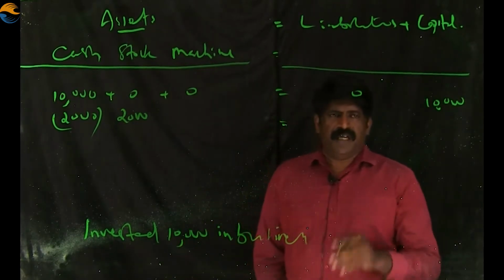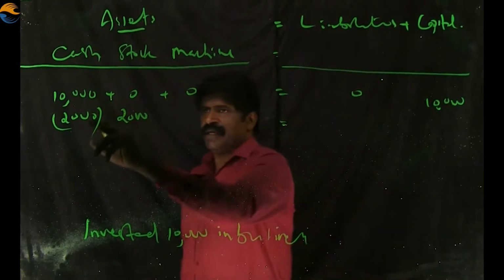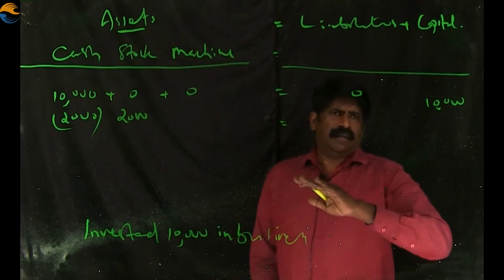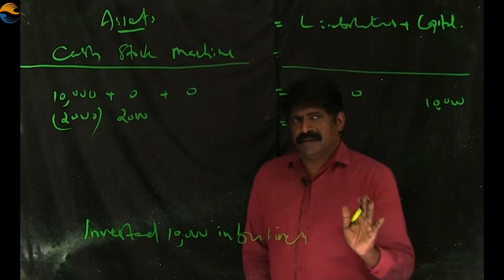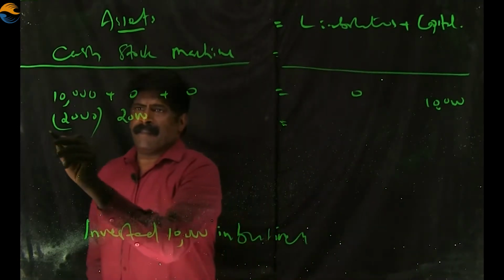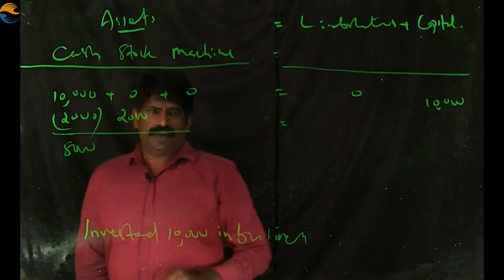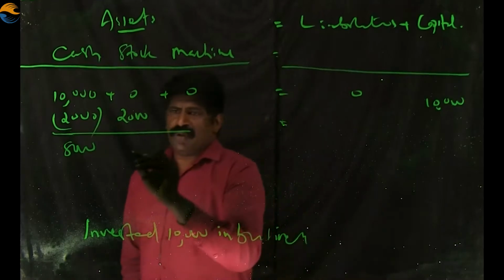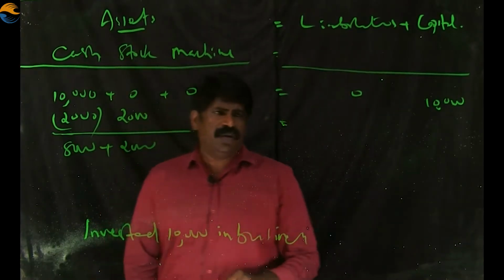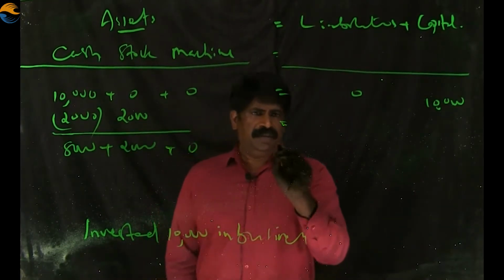After this transaction, after purchasing goods for 2000, what happens? The cash balance is reduced by 2000 and the stock increased by 2000, and nothing else happens. When we check this, now the cash balance is only 8000. The stock is 2000. When we total these two, we will get 10,000, and then nothing happens to machine.